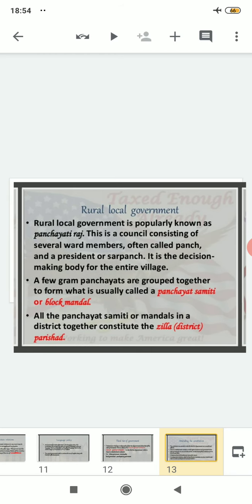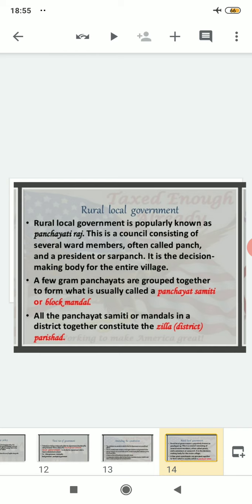Clear? After that, rural local government. Rural local government is popularly known as Panchayati Raj. That means rural indicates what? Village. So village local government is actually known as what? The Panchayati Raj or village Panchayati Raj. There is a council consisting of several ward members, often called Panch, and a president or a Sarpanch. So in order to understand the village Panchayati Raj more clearly, what is that?